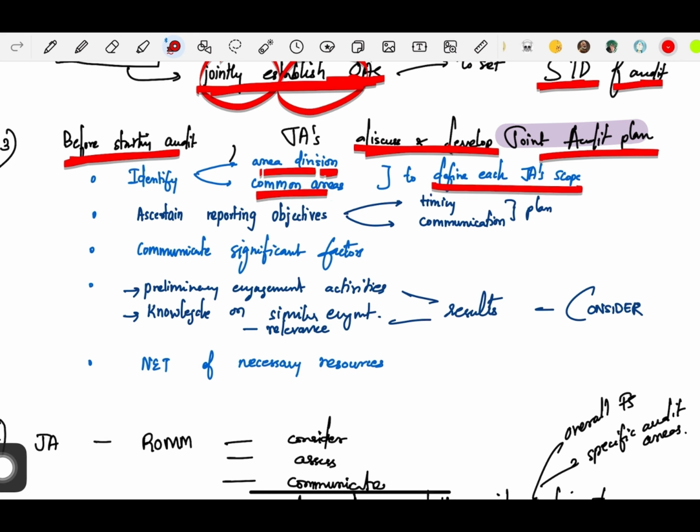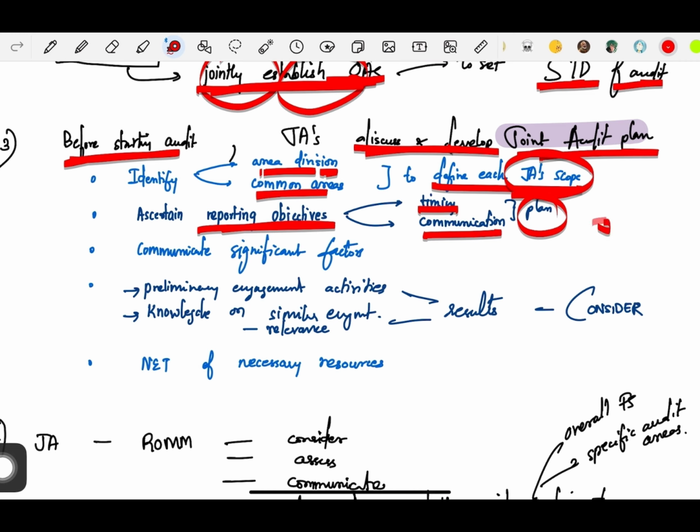So what are the areas and the divisions of work, and what are the common areas which will ultimately define each joint auditor's scope. Next, you will ascertain the reporting objectives, that is the timing and communication of the plan. Once you have drafted a plan, how will you communicate it on a timely basis? So what is the timing for communicating your plan?